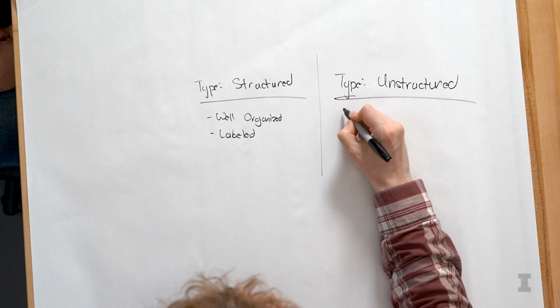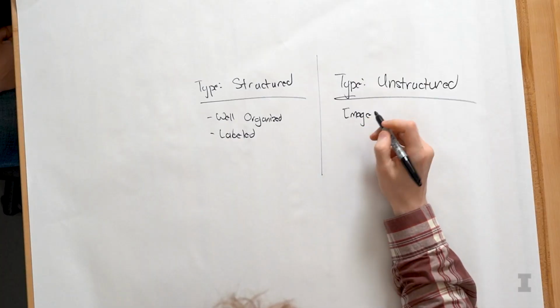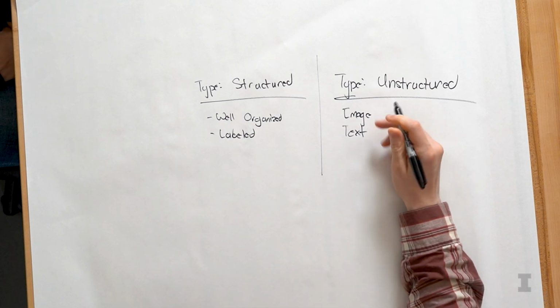So this can be anything from an image, because if you think about it, an image is made up of pixels, and all of those different pixels that make up an image, they're organized, but they're not labeled. We don't know exactly what's in each area of the image. We don't know if we're looking at a dog, a person, or any other object. Other things that are going to be unstructured are things like text. If we think about a newspaper article, it has some amount of structure because it's text, it's got sentences, but we don't consider it structured data for our case because the sentences aren't labeled and it's not organized in a way that we can view as a spreadsheet.